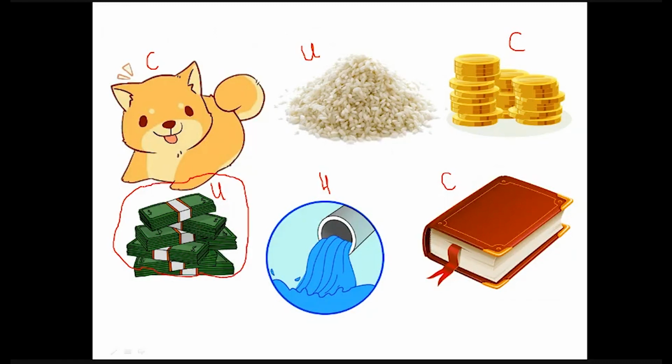When you are using the word money or referring to money, it is considered as an uncountable noun. But if you are talking about a particular currency, for example, dollars, pounds, rupees, this is then called a countable noun. So we cannot say, I have 5 monies in my bag, but you can say, I have $5 in my bag. I hope you have now got a clear understanding of countable and uncountable nouns.